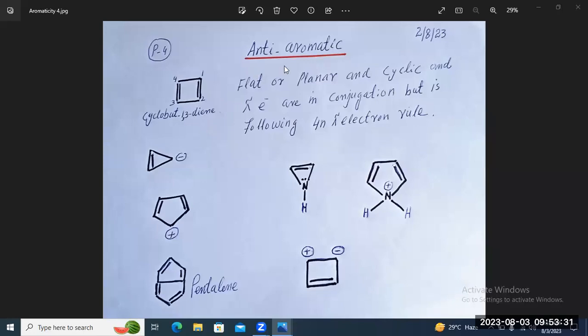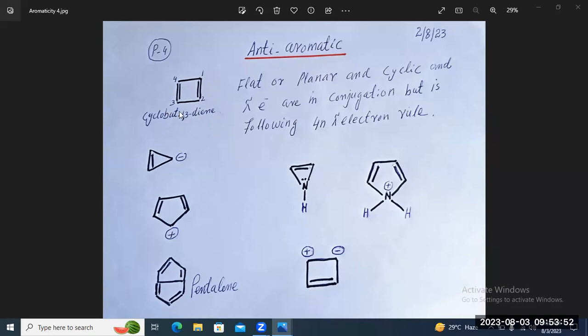Now we will see the examples from the anti-aromatic compounds, which are the compounds exhibiting anti-aromaticity. So here is one example. You can see cyclobutadiene.